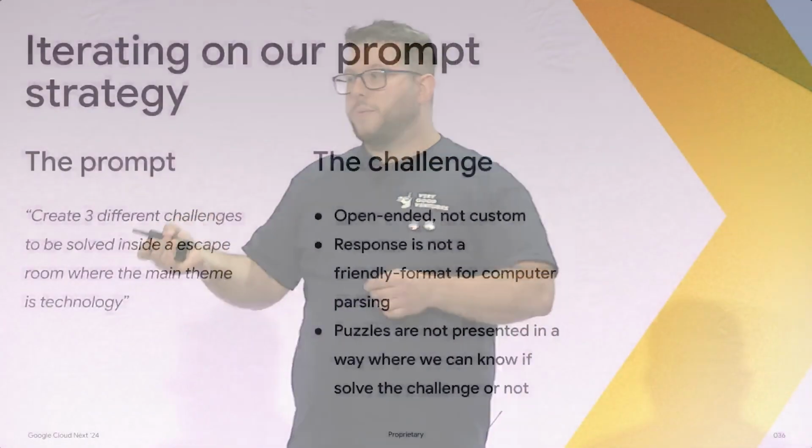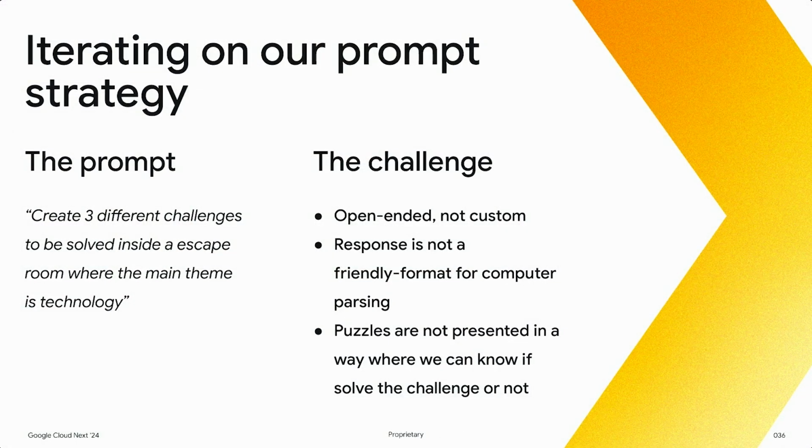The second problem with this prompt is that the response we're going to get is not formatted to be computer-friendly. It's not going to give us a JSON output. So we want to tell Gemini, hey, give us a JSON model that we can parse and use in our game. And finally, those puzzles are not presented in a way where we know if they are solved properly or not. It might give us a question, but it might not tell us what the answer is. We need that information to determine if we win or lose the game.